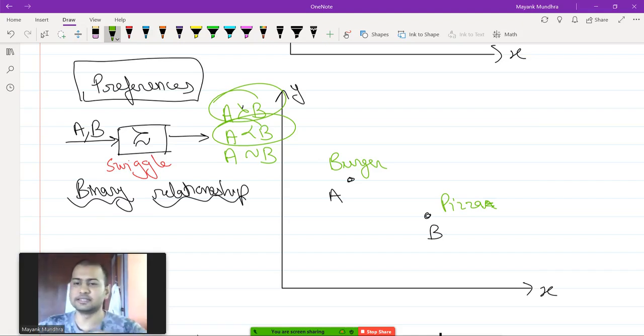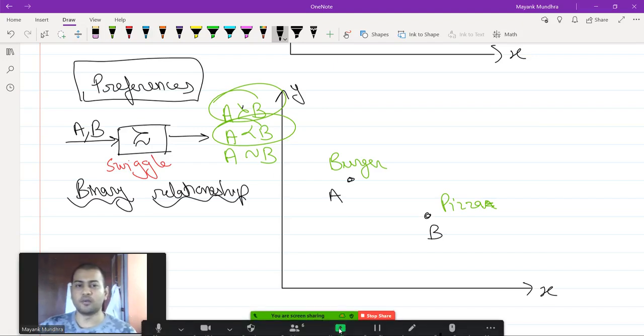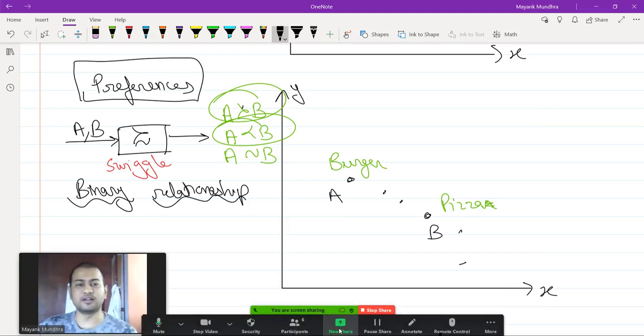So that's a very simplistic understanding of how preferences work. Now obviously in real life there are not going to be just two options, there are going to be a multitude of options. For example, if I go on Amazon, suppose I have 50 or 100 bucks in my pocket and I can buy anything on Amazon, I'll get at least a million products I can order. So our choice is rarely restricted to just two options. Now the question becomes, how do I decide which option I will choose?